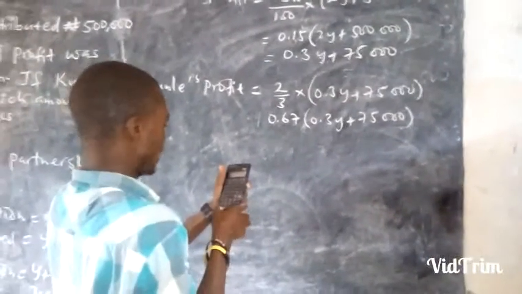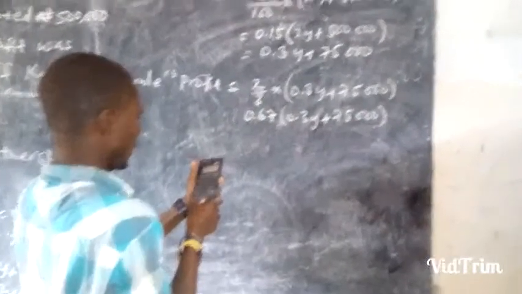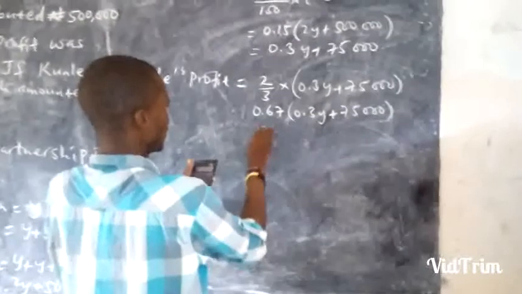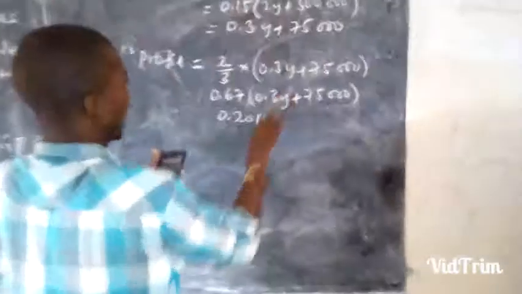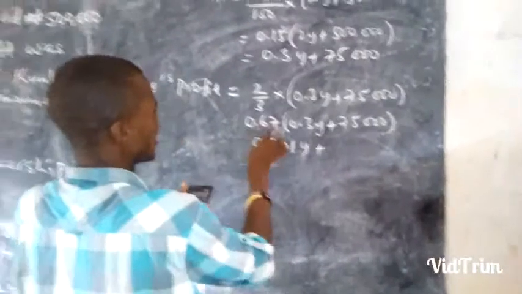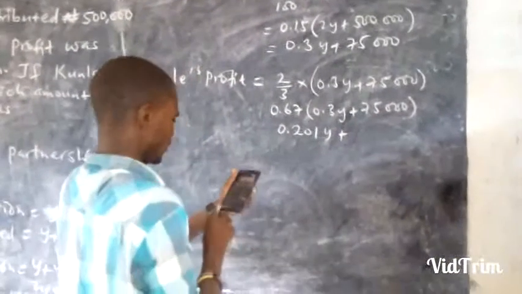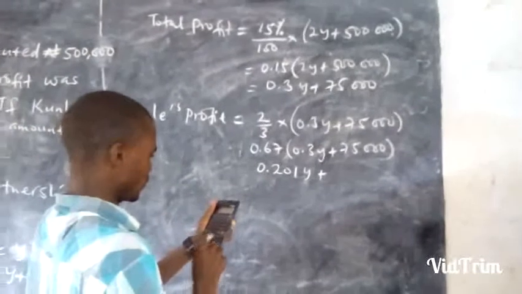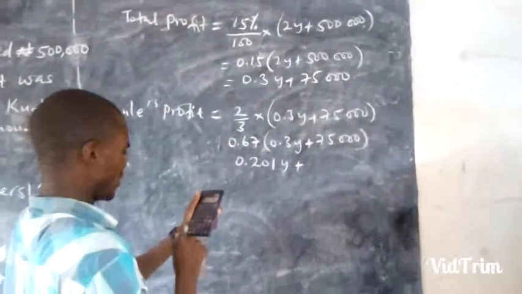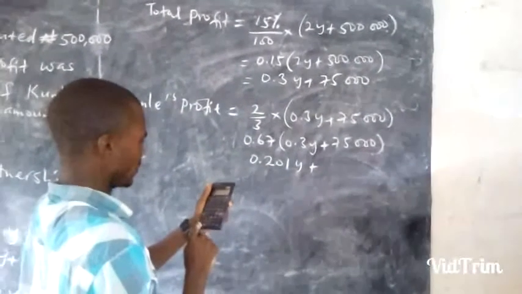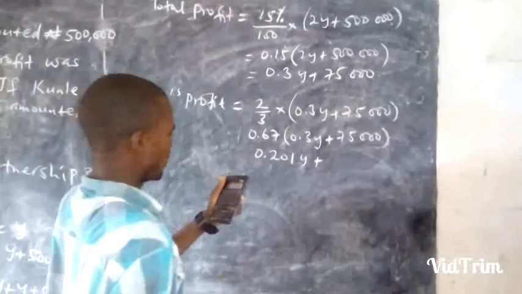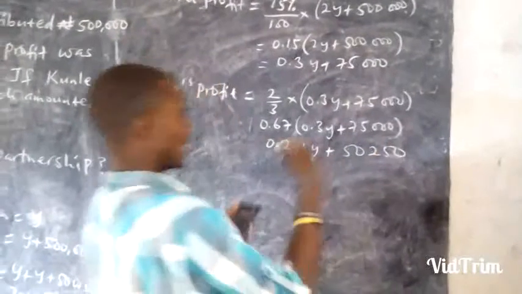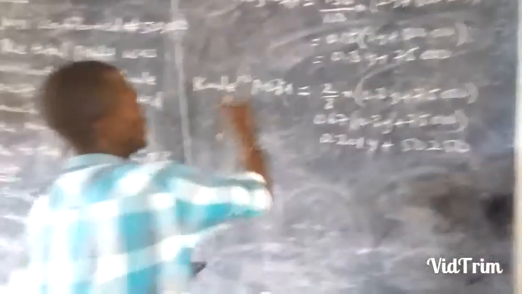0.67 times 0.3 will give us 0.201. That is giving us 0.201Y plus 0.67 times 75,000. 0.67 times 75,000 becomes 50,250. That is the amount of money Kuli received.